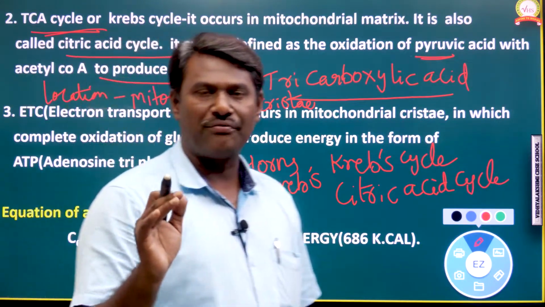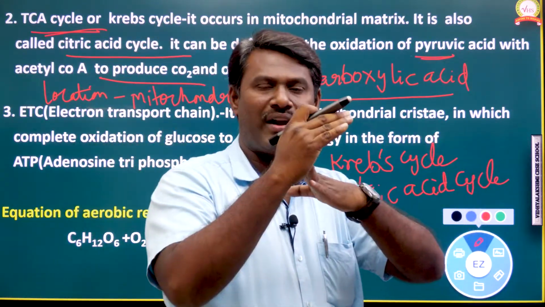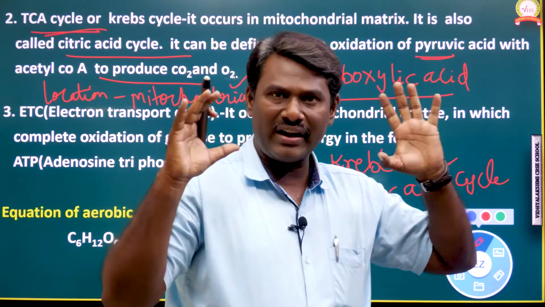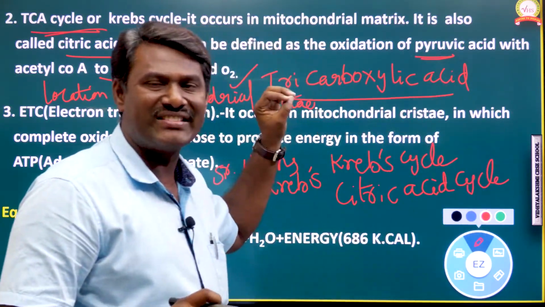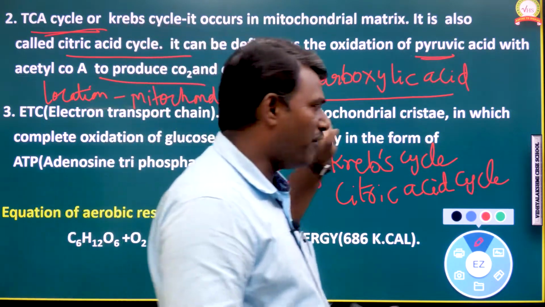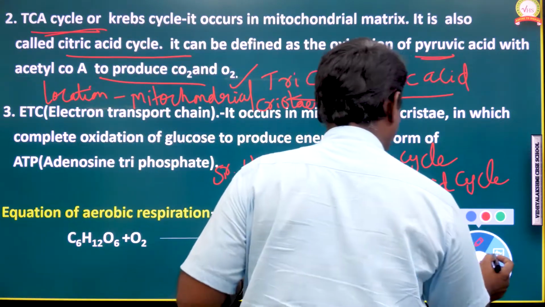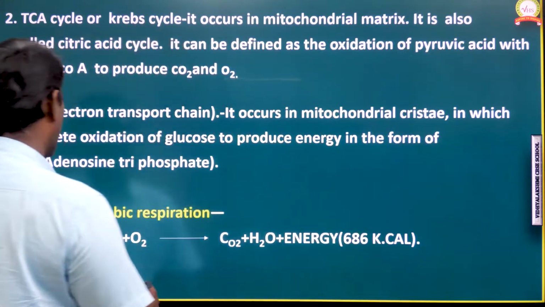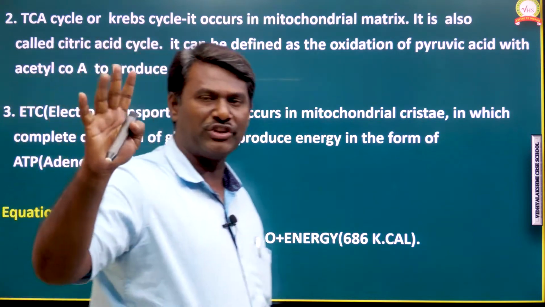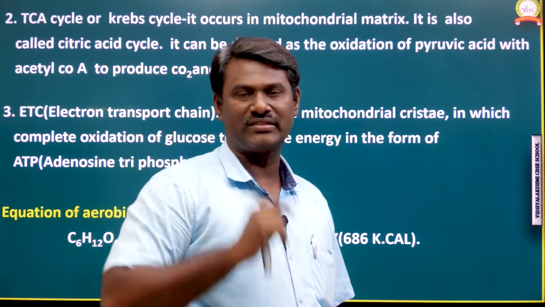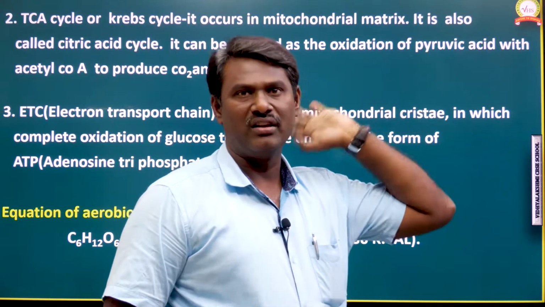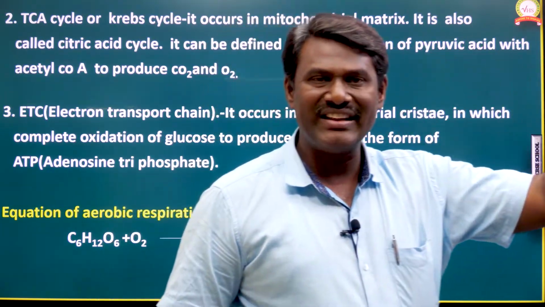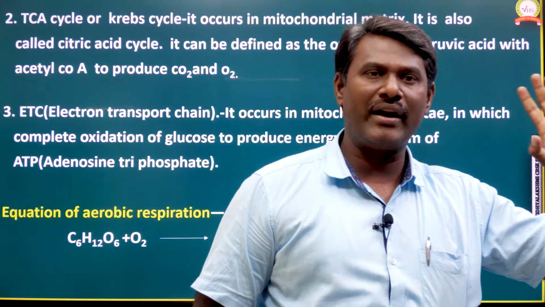The inner foldings of the mitochondria we call cristae, so within the cristae the TCA cycle will occur. So two stages we have finished. The first one is glycolysis, which occurs in the cytoplasm of the cell. The second stage is the TCA cycle, which occurs in the mitochondrial cristae.